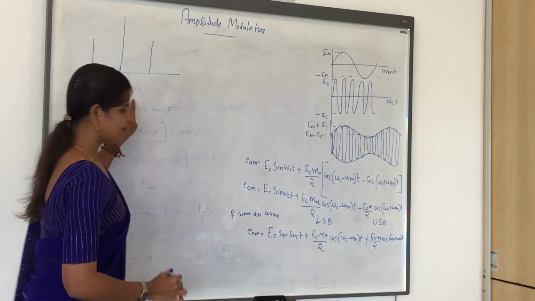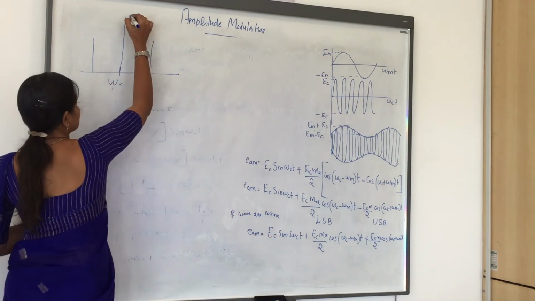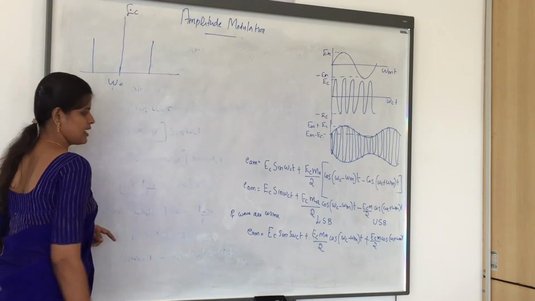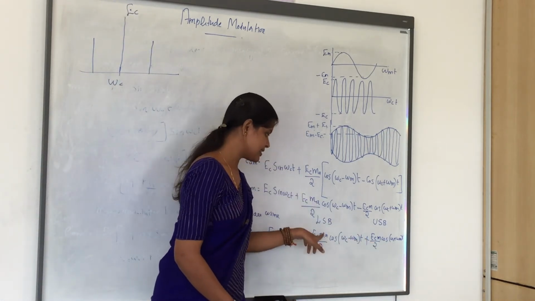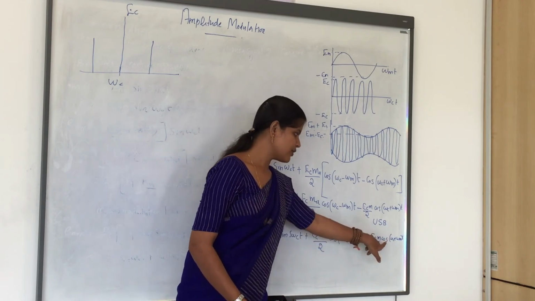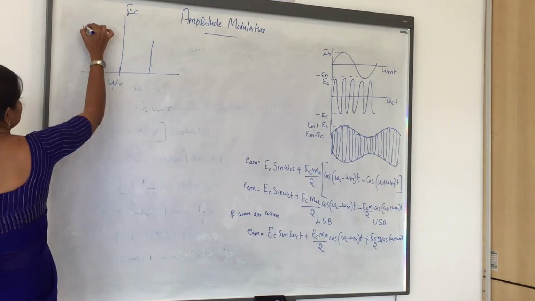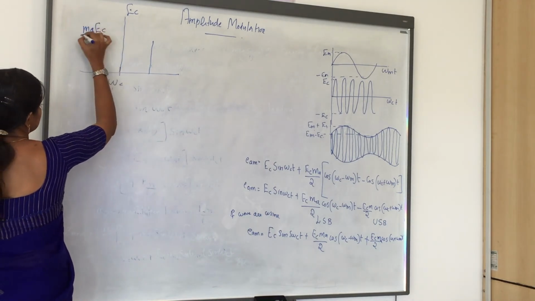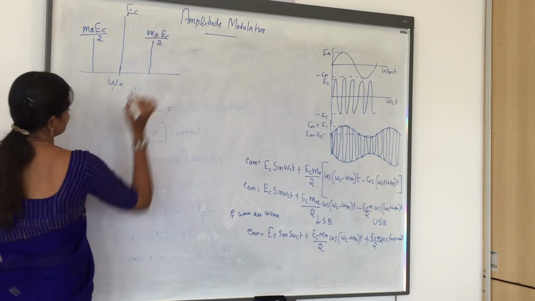So first is omega c. What is the peak amplitude of the first component? It is EC, so I am marking it as EC. And the other two components have the same amplitude, that is MA EC by 2. Here also MA EC by 2, and there is also MA EC by 2.